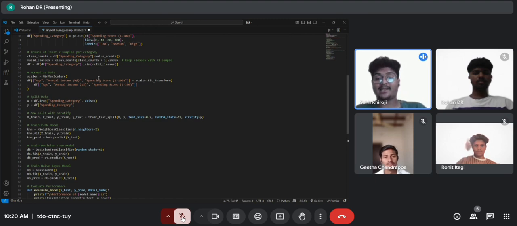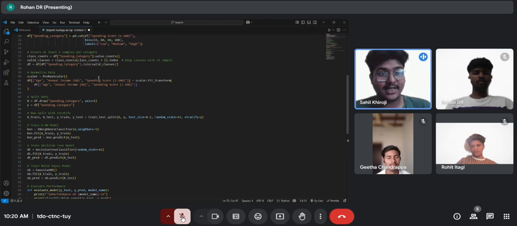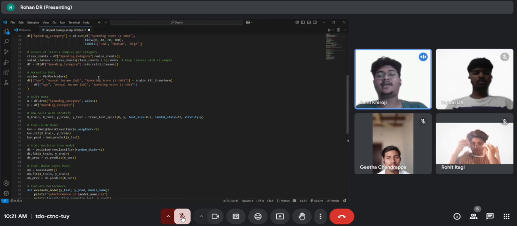And in the next line, X_train, X_test, y_train, y_test is equal to train_test_split(X, y, test_size=0.2, random_state=42, stratify=y). It splits the dataset into training, which is 80%, and testing, which is 20%.